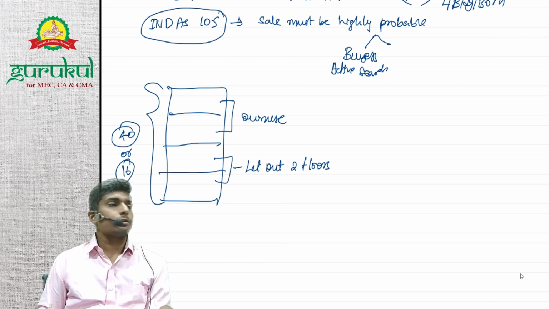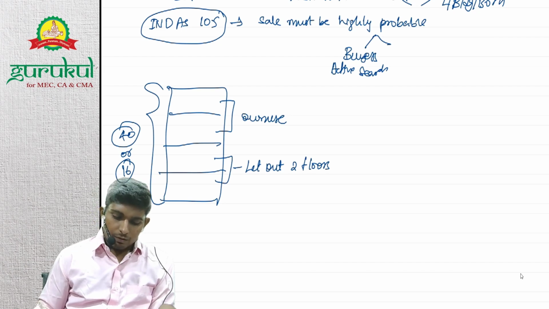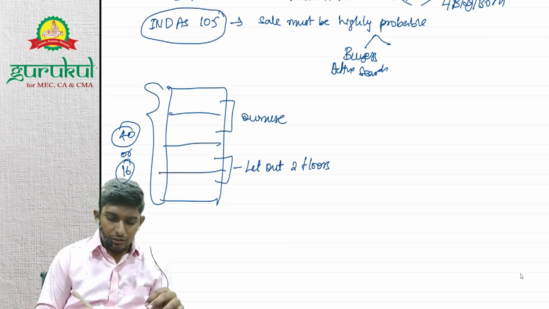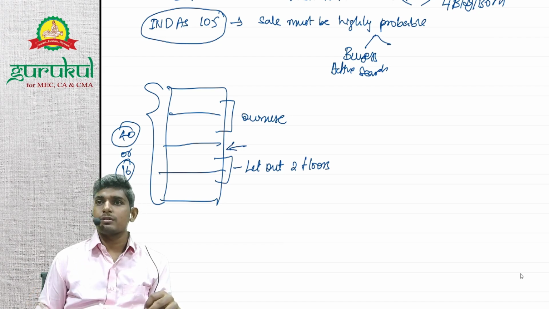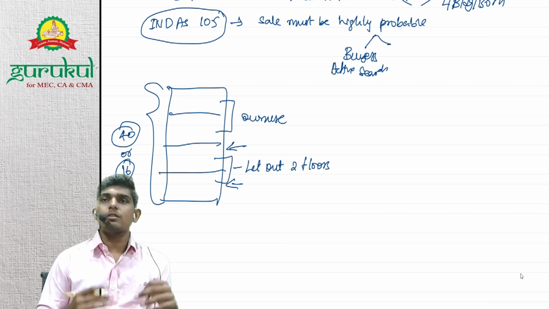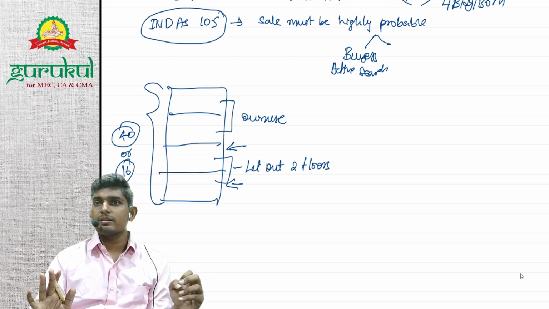Okay, so according to you, it's basically both, and you need to proportionately allocate it, right? So whether or not it can be proportionately allocated will depend on whether you can sell it individually, right? Whether you can sell this floor. Yes, you can sell this floor to someone. You can sell this floor. So hence, if at all you can sell it on an individual basis, then you can record it